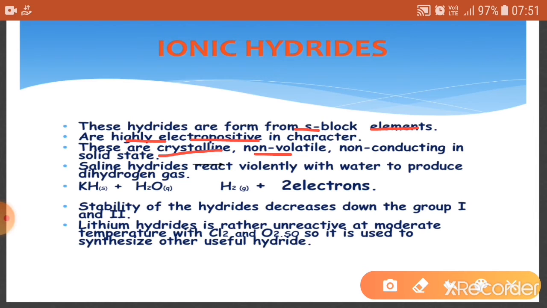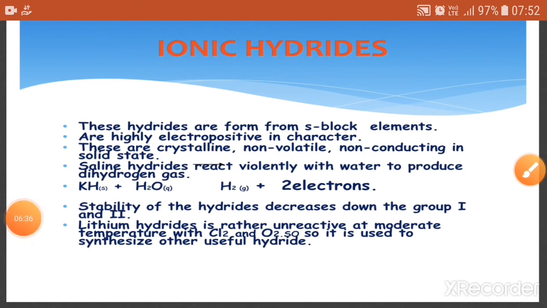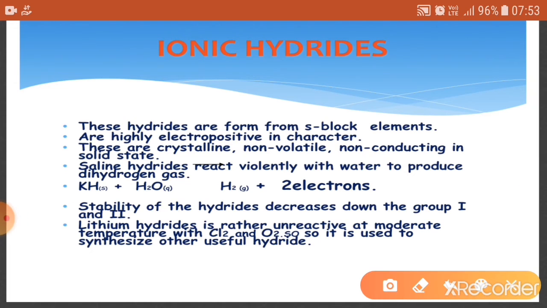These are known as saline hydrides because they form a salt-like structure, for example NaH, and they react very violently with water to produce dihydrogen gas, and that's why they are highly exothermic in nature, and the stability of the hydrides decreases down the group.